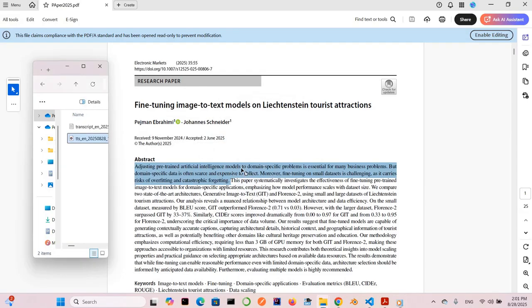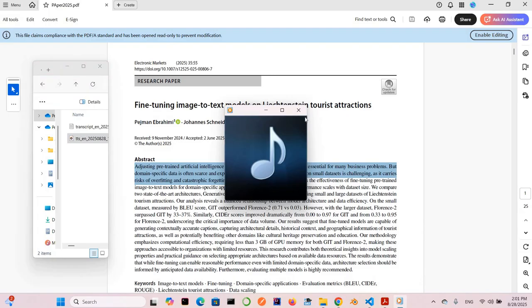Adjusting pre-trained artificial intelligence models to domain-specific problems is essential for many business problems. But domain-specific data is often scarce and expensive to collect. Moreover, fine-tuning on small datasets is challenging, as it carries risks of overfitting and catastrophic forgetting.